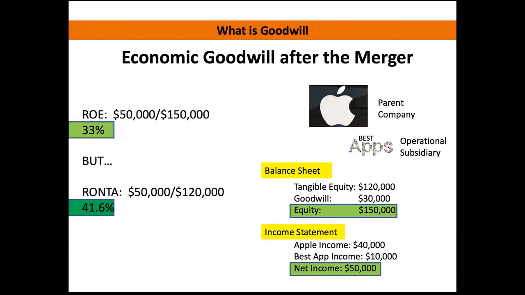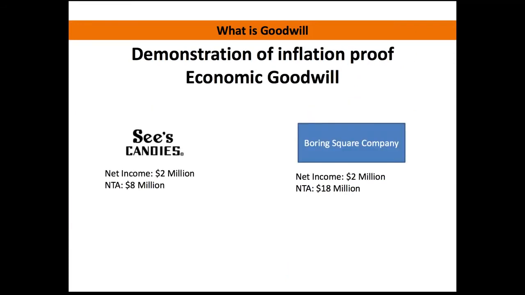But the goodwill, that $30,000 of goodwill, is inflation proof. So what we're getting at here is that Buffett's opinion is that having some goodwill on the balance sheet isn't necessarily a bad thing, which goes completely against Benjamin Graham, and I'll discuss the difference between the two of them at the end. But Buffett's opinion is that having a little bit of goodwill on a balance sheet isn't a bad thing because that goodwill is inflation proof.